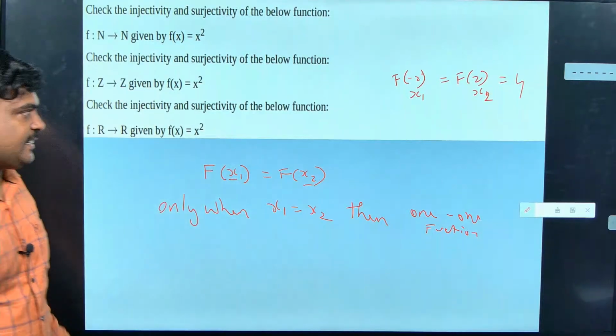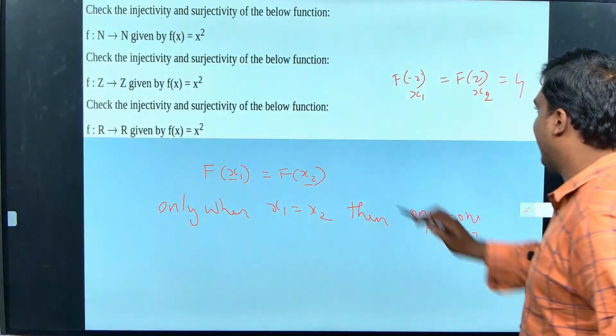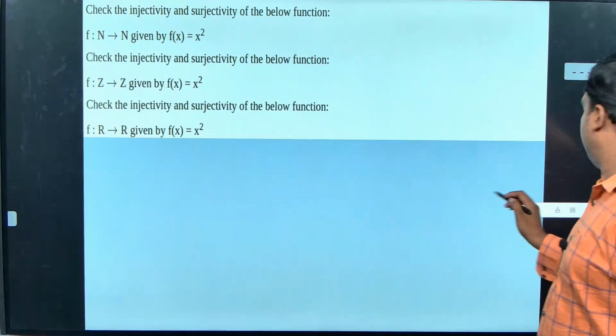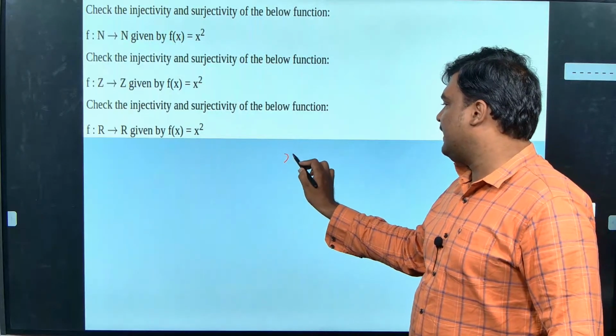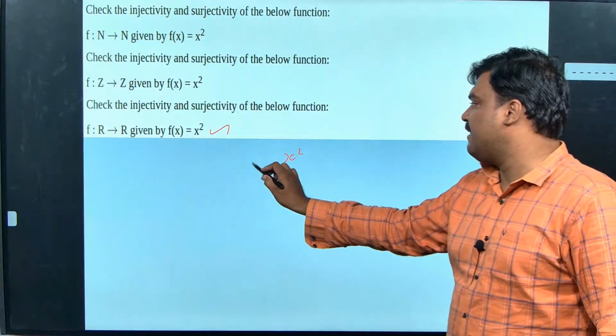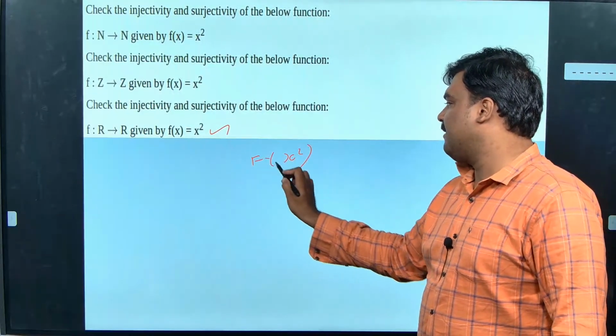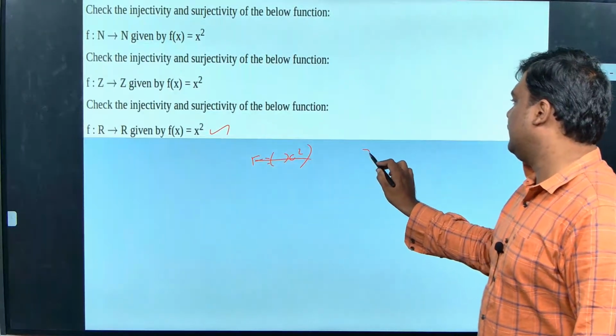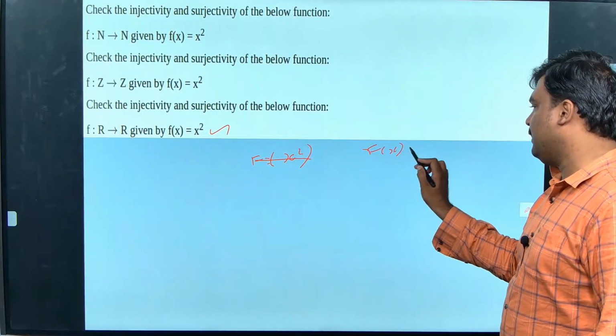I will explain it here. Now I will go for this one. I will take this, and I will just write x square. Guys, I will take this one itself. Think of it as a real value function. F of x is equal to x square.